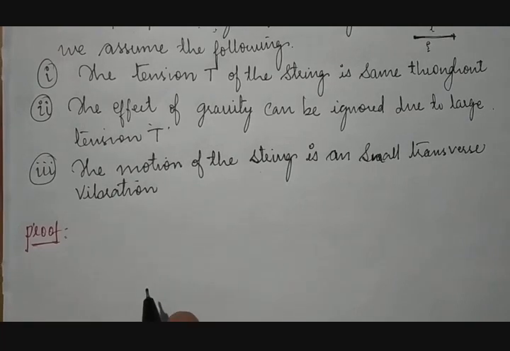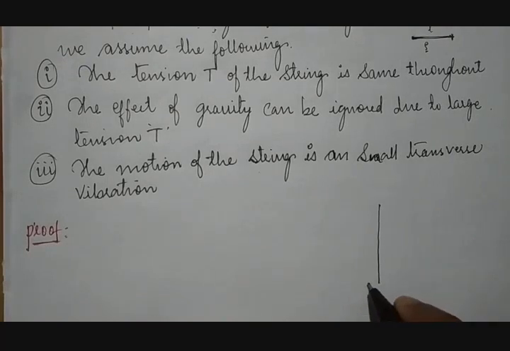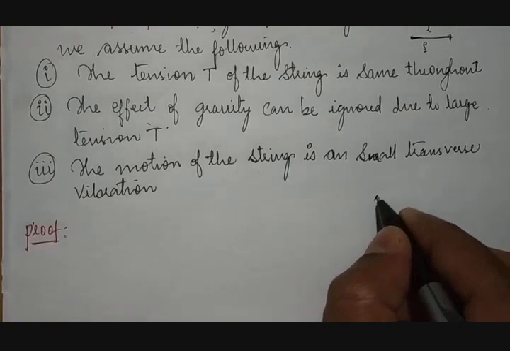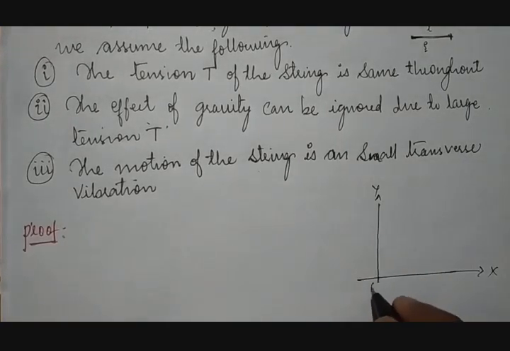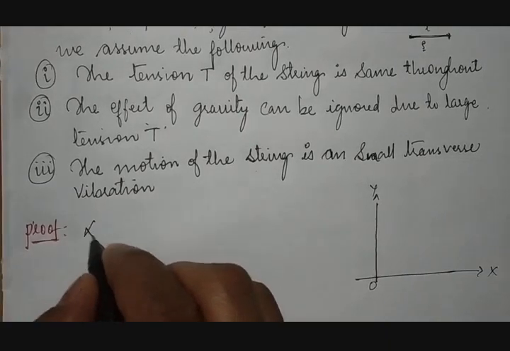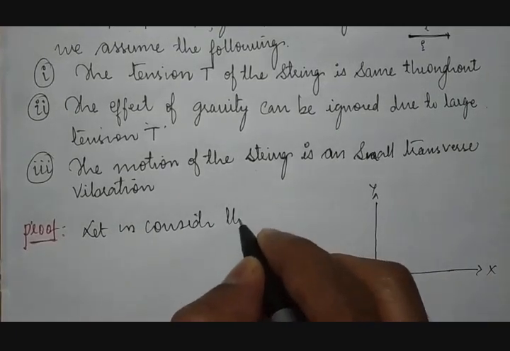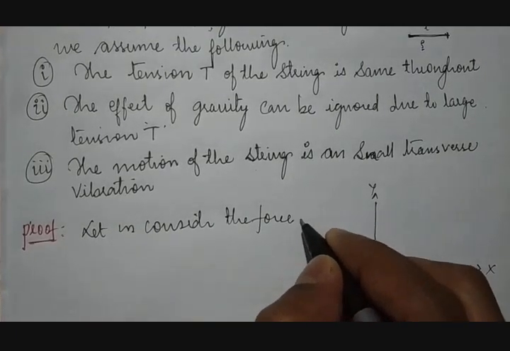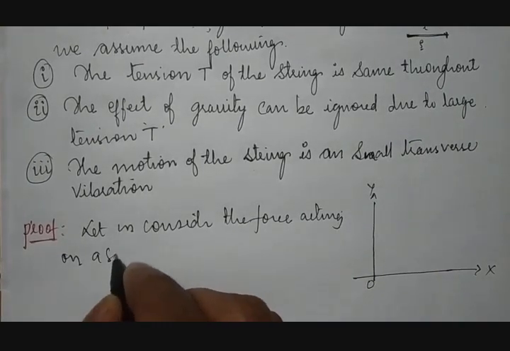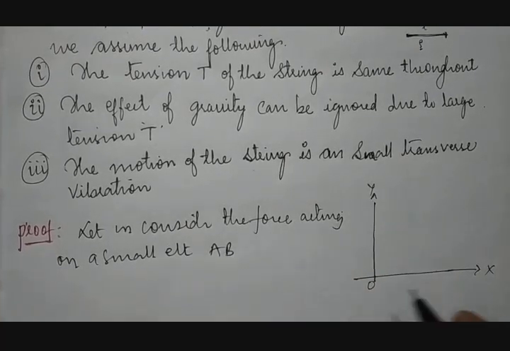Let us see. Very first, on this side I'll draw a diagram of that. So this is the x-axis and this is the y-axis we take. This is the origin O. What it says, let us consider the force acting on a small element AB we take. Means what?